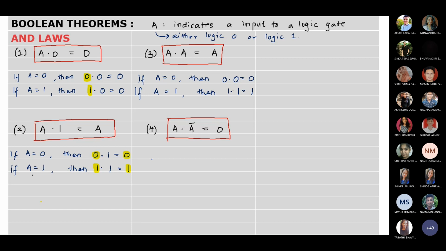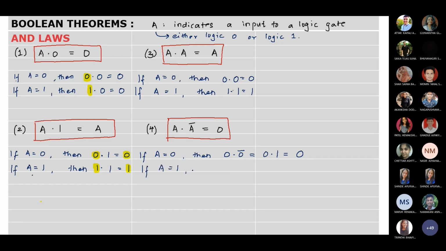Also, next law is A dot A bar will be 0. Let's see how we can prove this. If A is 0, then the first value is 0 dot 0 bar. 0 bar is 1, so that means 0 dot 1, which is 0, because any one of the input to AND gate is 0, output is 0.